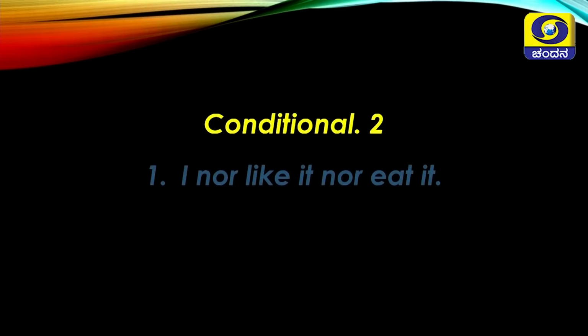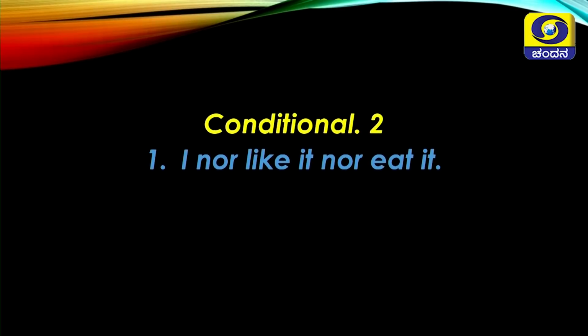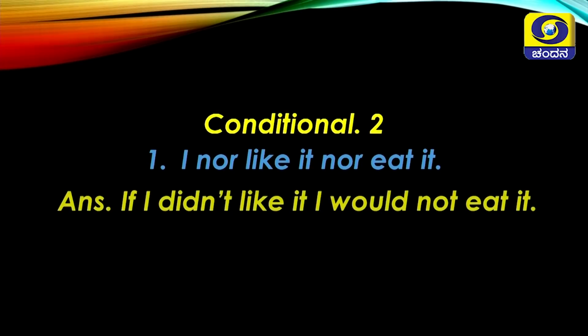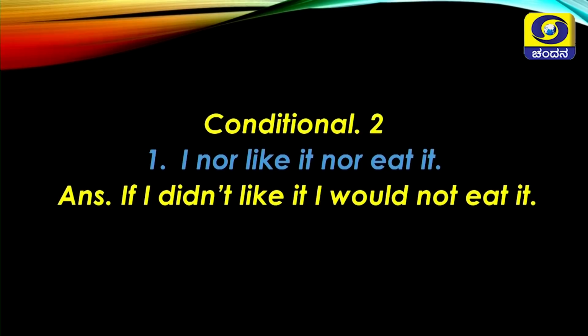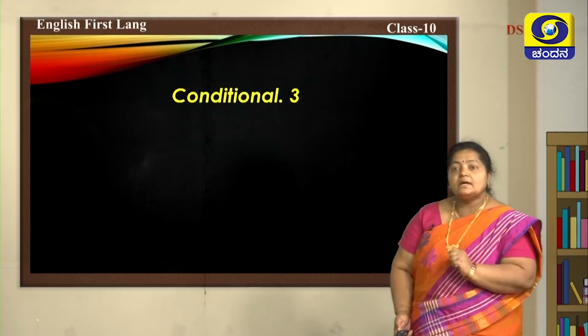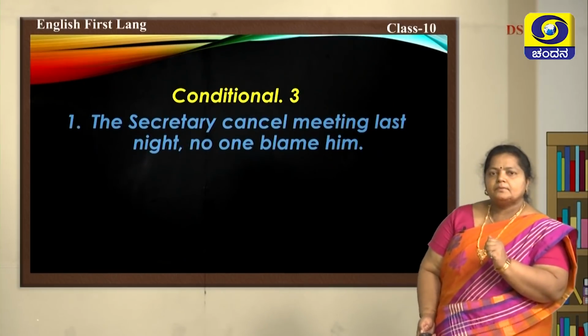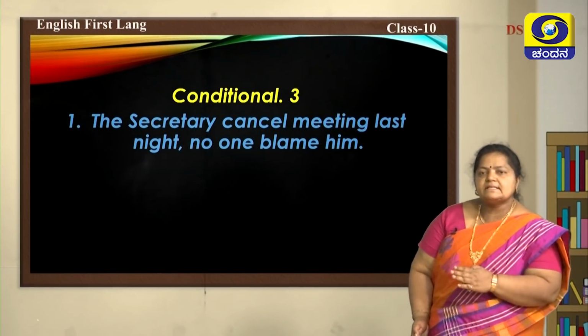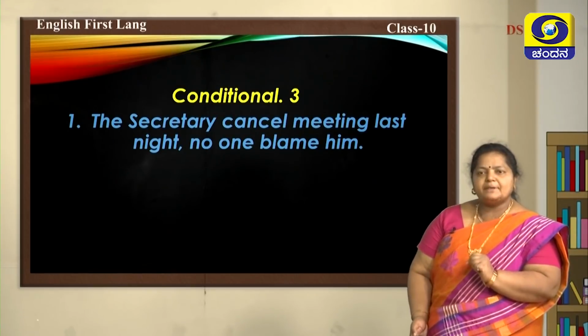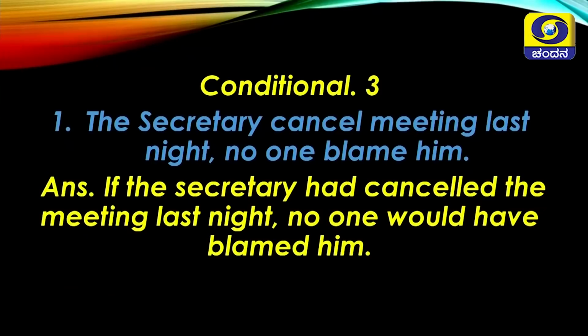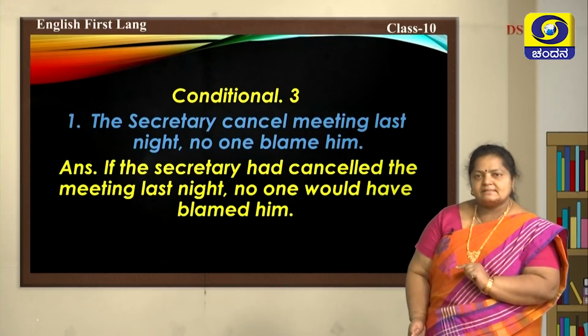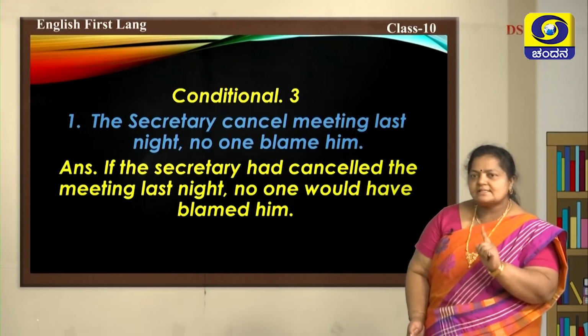The second conditional, I nor like it nor eat it. How did you convert this? Let's see. If I didn't like it, I would not eat it. Third conditional is, the secretary cancelled meeting last night. No one blame him. If the secretary had cancelled the meeting last night, no one would have blamed him. Hope all of you wrote the answers correctly.